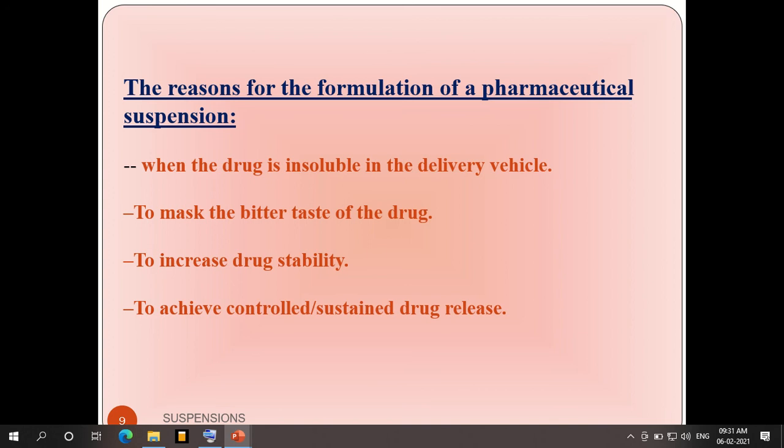What do controlled and sustained drug release mean?